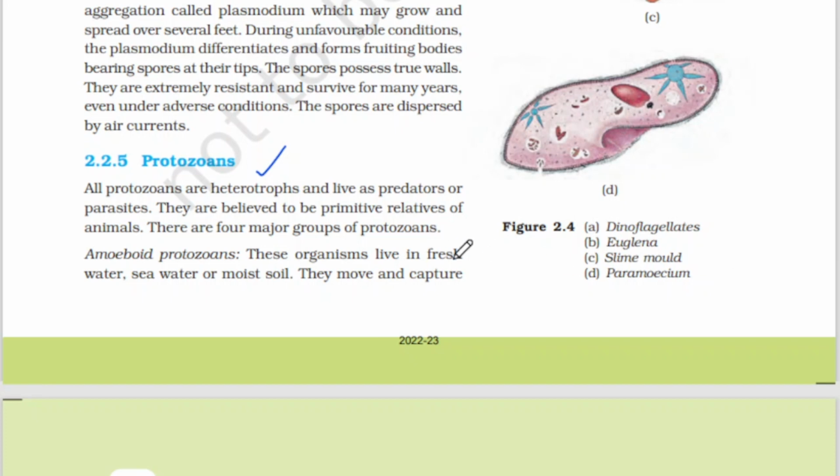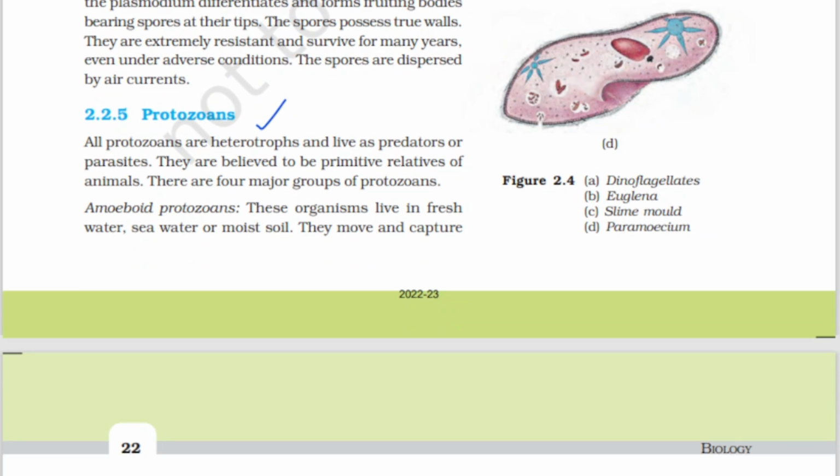Let's discuss amoeboid protozoans. These organisms live in fresh water, seawater, and moist soils, and they move and capture their prey by putting out pseudopodia, false feet, as in amoeba. Marine forms have silica shells on their surface. Some of them, such as entamoeba, are parasites. So it is a general short description about amoeboid protozoans.